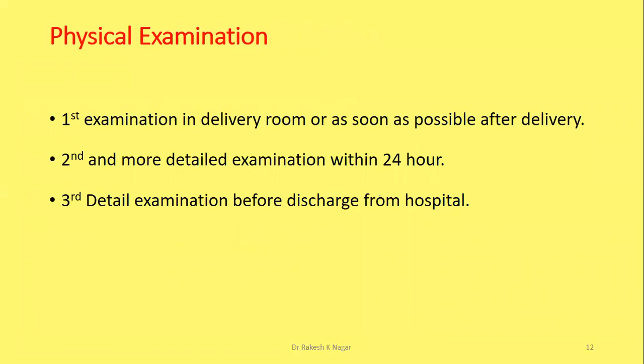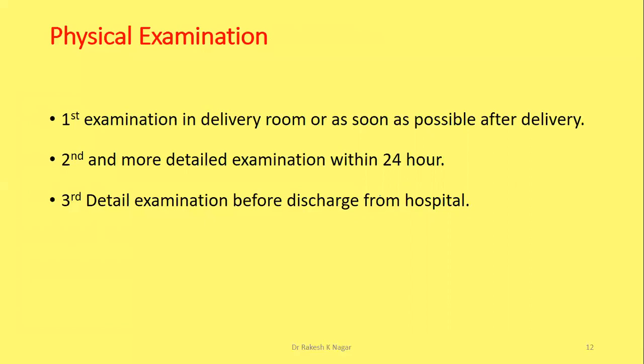Then, how many times can we perform physical examination? The first examination is in the delivery room, or as soon as possible after delivery, with the assessment of Apgar score, before giving the baby to the mother. Then a second, more detailed examination within 24 hours after delivery to rule out any congenital deformities, metabolic disorder, and any other systemic conditions.